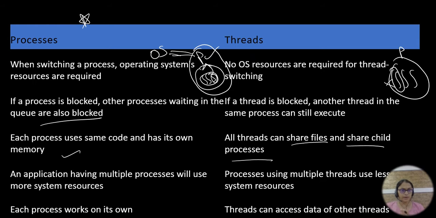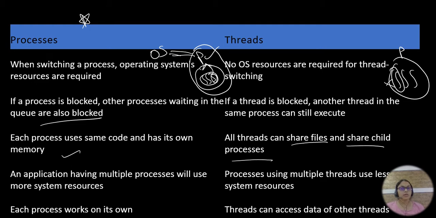Obviously, if an application like MS Word has multiple processes, it will use more system resources. Let's take Microsoft Office. In Microsoft Office, MS Word is one process, MS PowerPoint is one process, Excel is one process, like different applications, each having multiple processes. These multiple processes use more system resources, right? Each will be assigned different resources.